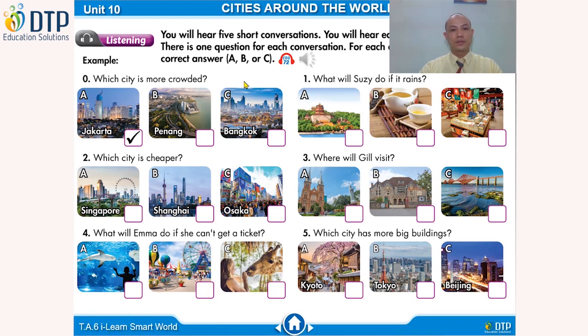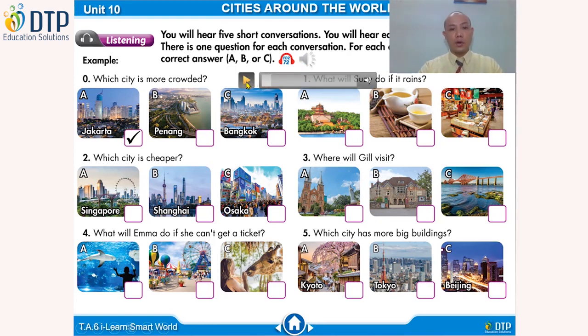Unit 10. Review. Track 72. Listening. You will hear 5 short conversations. You will hear each conversation twice. There is one question for each conversation. For each question, choose the correct answer, A, B, or C. Here is an example. Which city is more crowded?